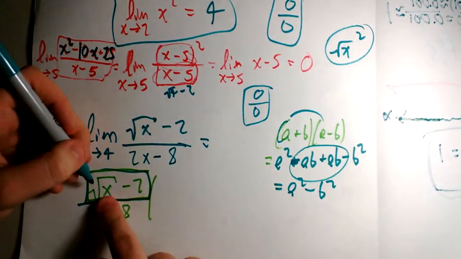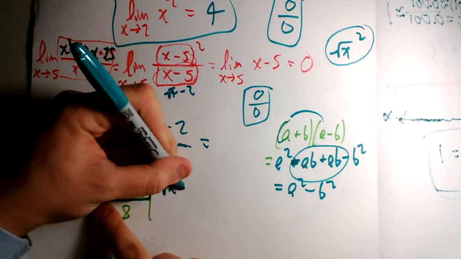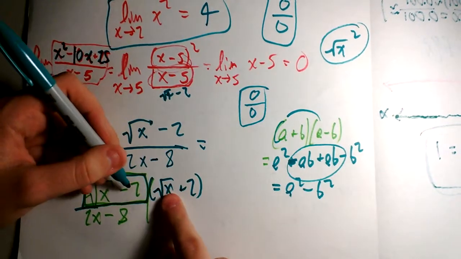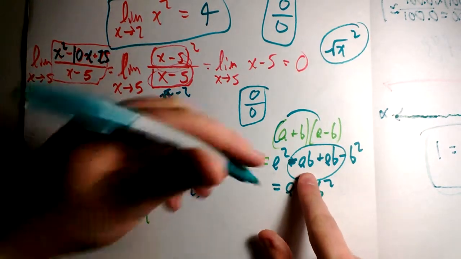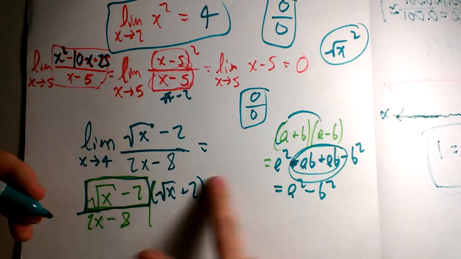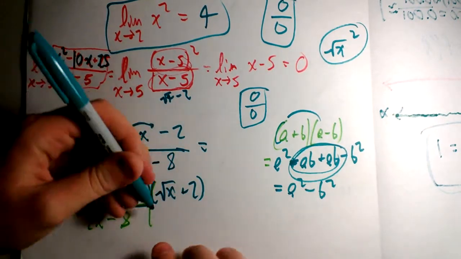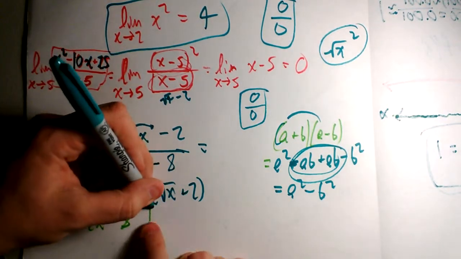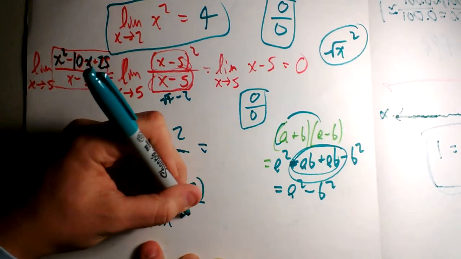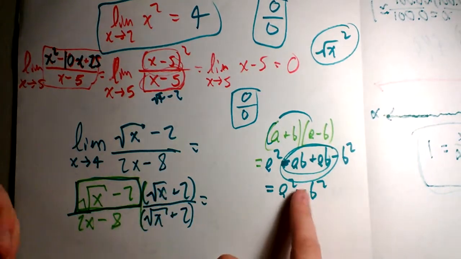That means if we multiply that times square root of x plus 2, know what that'll do? That will square the first term and nothing else. We won't have these other terms, and so they just go away. And we want that to happen because we don't want to keep any square roots in the problem. We don't want to keep square root 2 times negative 2. But if we're going to multiply the top by that, we have to also multiply the bottom by it. So square root of x plus 2, multiply that on bottom.